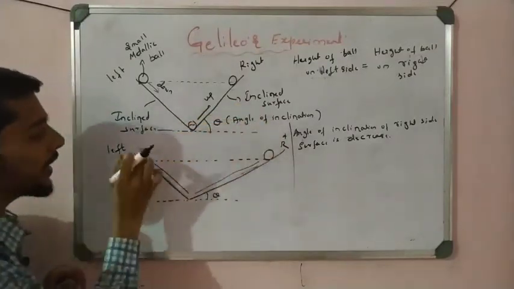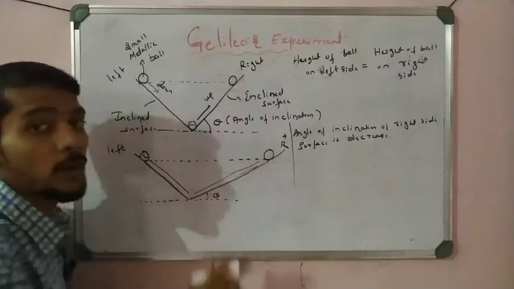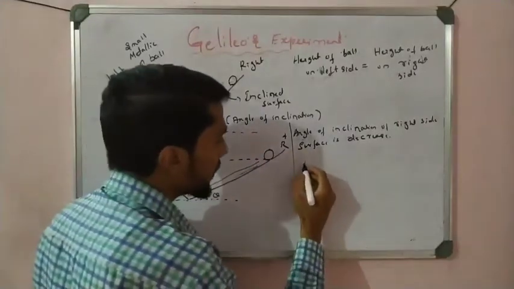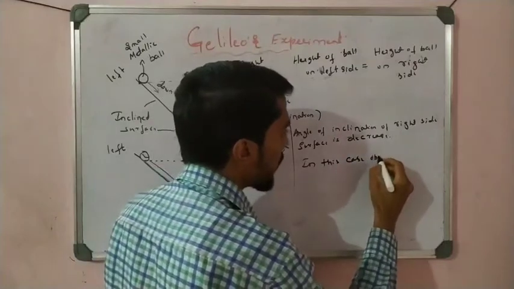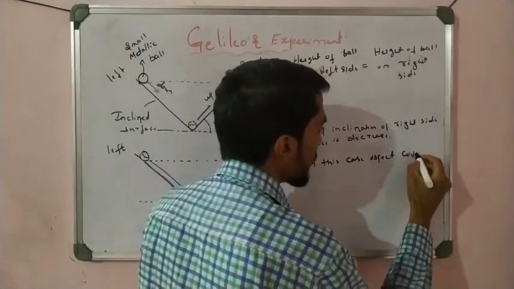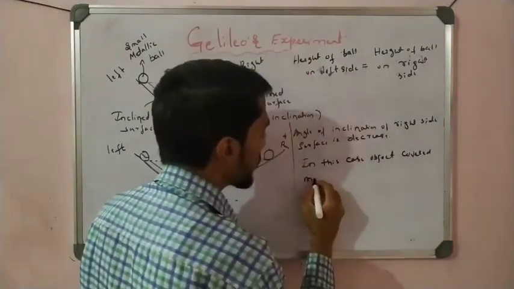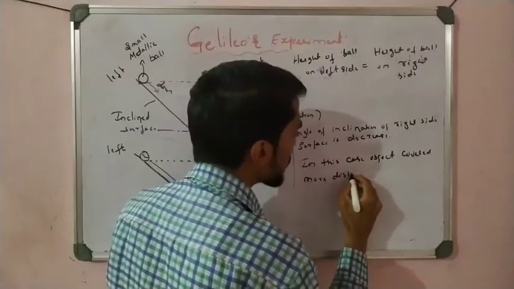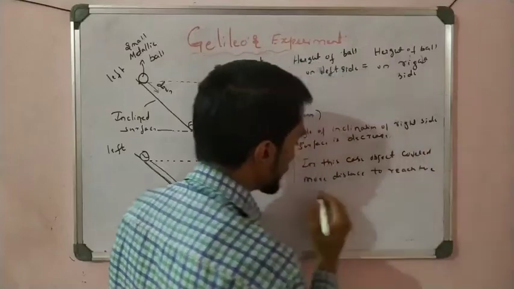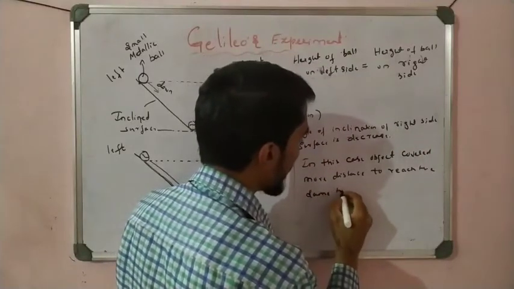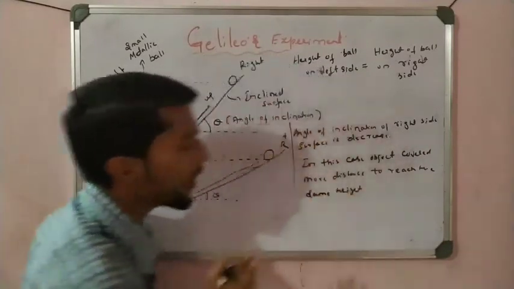So it reached the same height but covered more distance. Okay, in this case the object covered more distance to reach the same height.